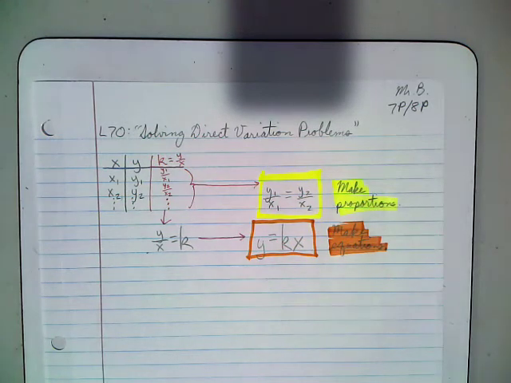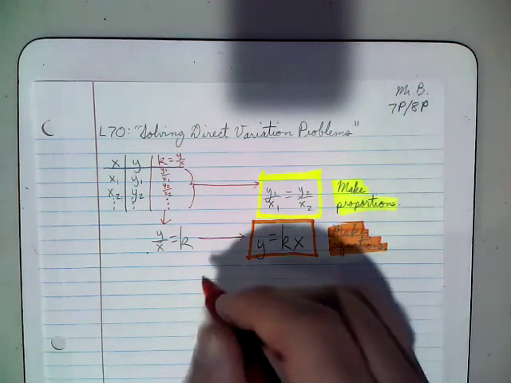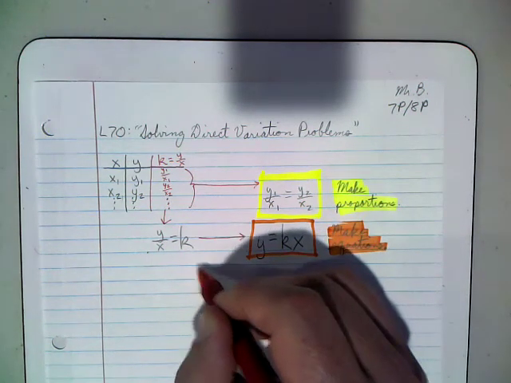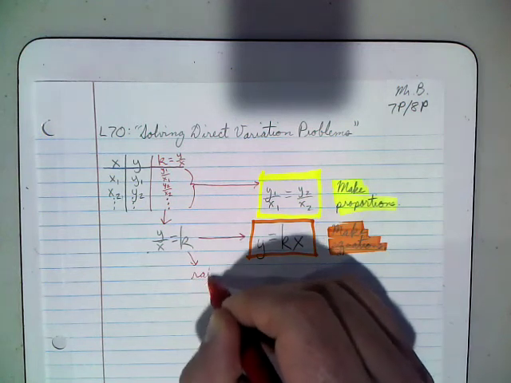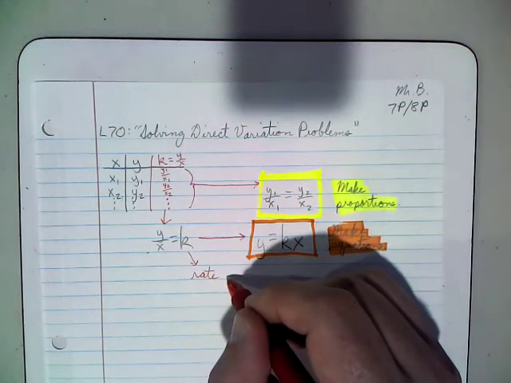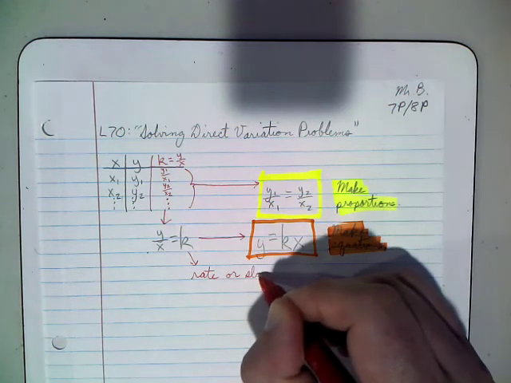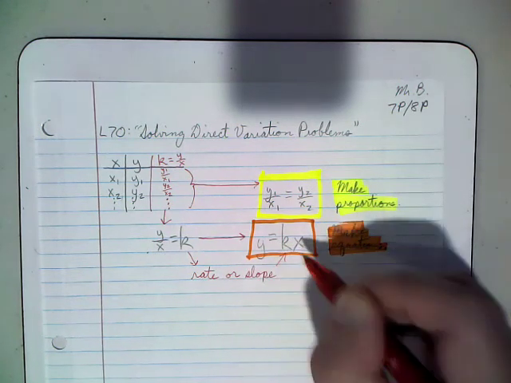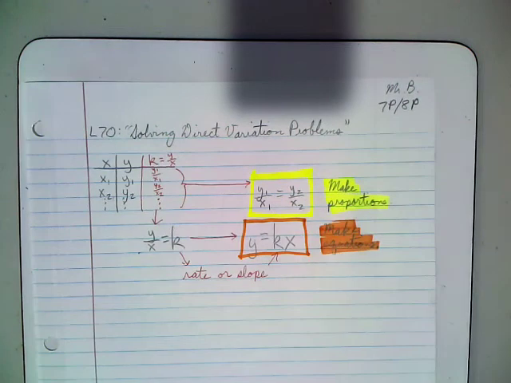Now, it's helpful here to have the real-world connection. Realize that k is the rate, or if we're talking about a graph, the slope. So if you're given a rate or a slope, you know that's going to be your k.